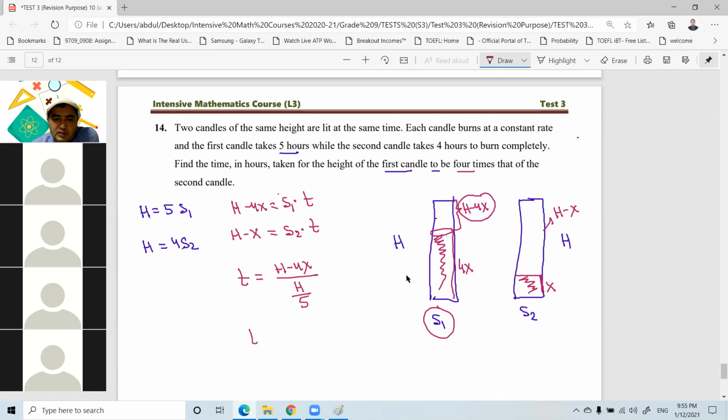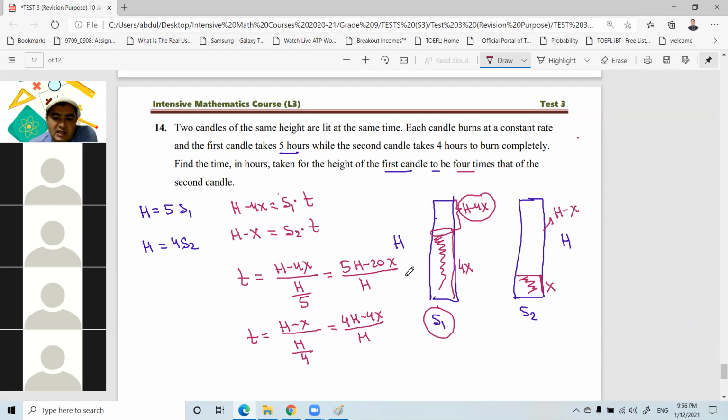From the second equation, t equals h minus x over S2, and S2 is h over 4. If you simplify, the first is 5 times h minus 20x over h. The second is 4 times h minus 4x over h.